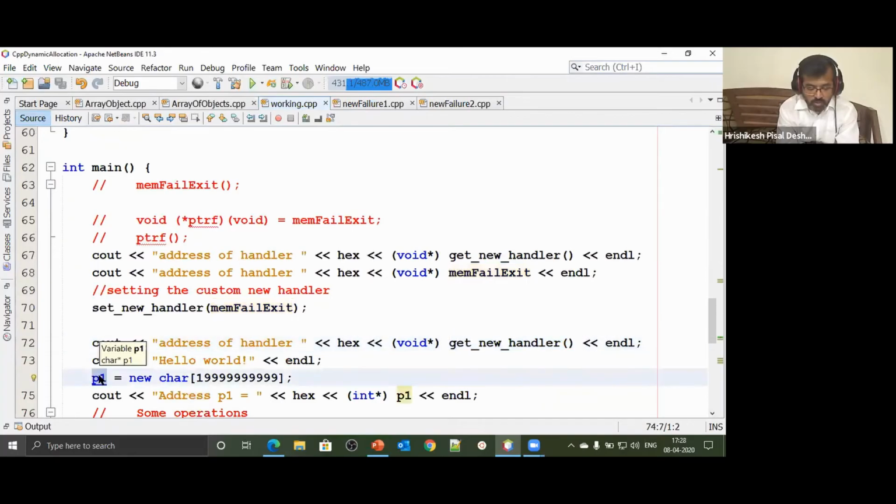What type of pointer is it? It's a pointer to a character. Char star ptr. Look at that. How is the pointer defined? Char star P1. So it's a pointer to a character.